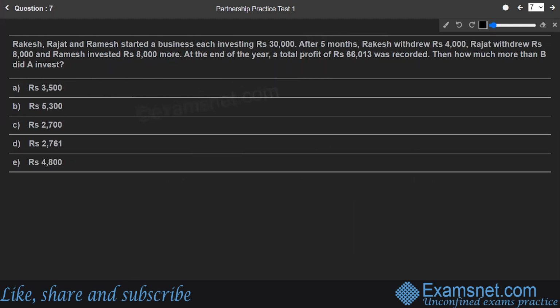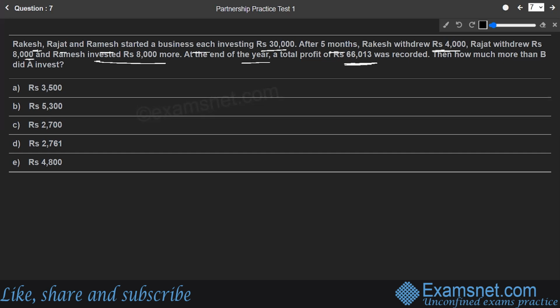Okay. Question number 7. Rakesh, Rajat, Ramesh started a business, each investing 30,000. After 5 months, Rakesh withdrew 4,000. Rajat withdrew rupees 8,000. And Ramesh invested 8,000 more. At the end of the year, a total profit of this much was recorded. Then how much more than B did A invest? So this is what we want to know.